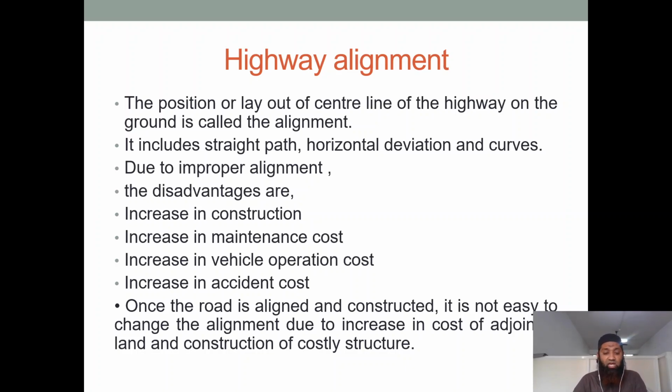You have given some sharp curve, because of that you don't get good sight distance of what is coming from the opposite direction. You have a very sharp, steep curve, and because of that, you can't see what is coming from the opposite side. You suddenly turn the vehicle, and from the opposite side there is another vehicle, which leads to accidents also. So it is very important we come up with a proper highway alignment.